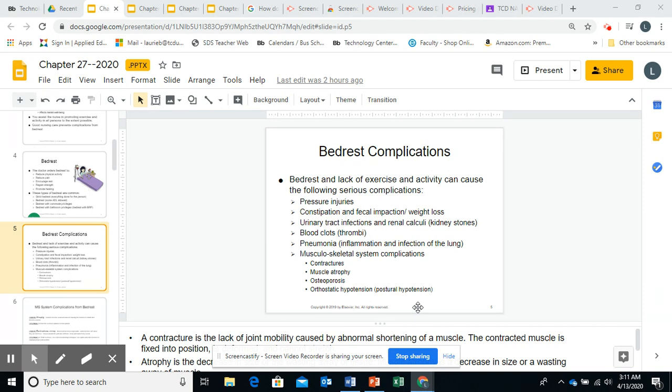Okay. Musculoskeletal system complications like contractures, muscle atrophy, osteoporosis, or orthostatic hypotension, also known as postural hypotension. Those are a lot of terms. We're going to go into more detail with the next couple of slides. A contracture is the lack of a joint being able to move. It means that when somebody's arm is stuck in a position, okay, it's fixed into position, it cannot be moved. Atrophy is when the muscle wastes away and the muscle is decreased in size.